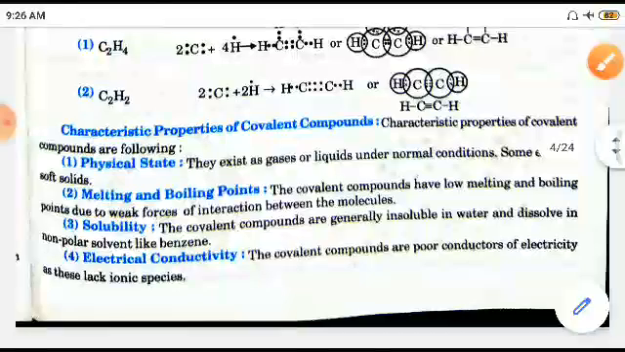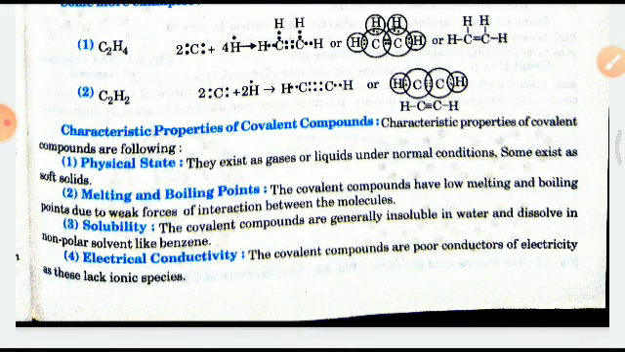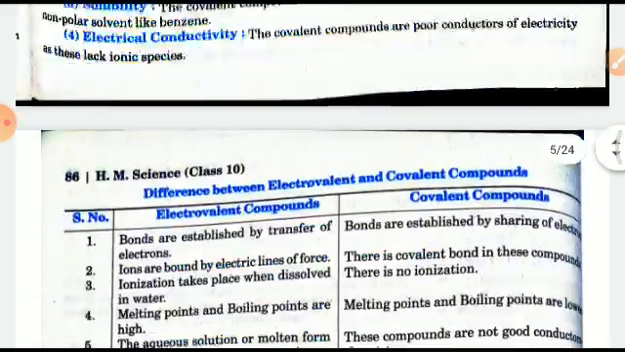Characteristic properties of covalent compounds, right? Physical state: they exist as gases or liquids under normal conditions, with very few existing as soft solids. Melting point and boiling point: covalent compounds have low melting and boiling points due to weak forces of interaction between the molecules. Solubility: covalent compounds are generally insoluble in water and dissolve in non-polar solvents like benzene. Electrical conductivity: they have poor electrical conductivity.